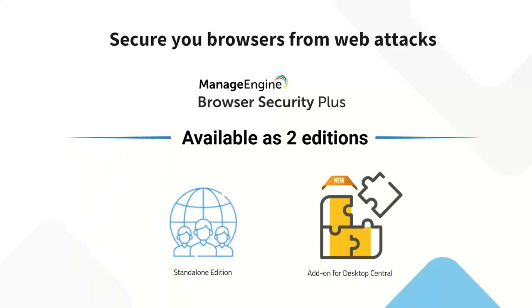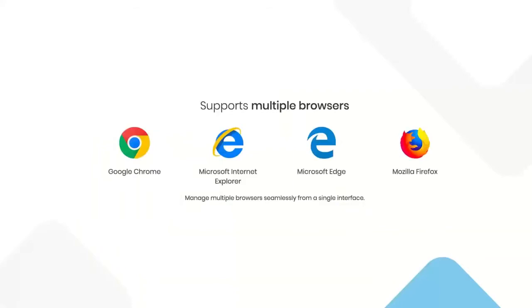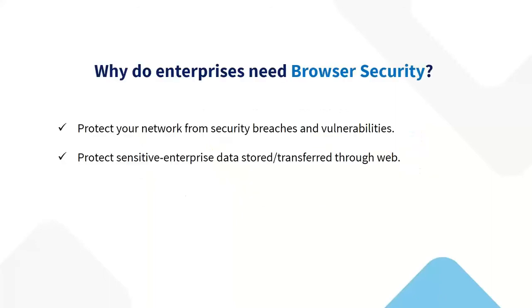Let me go into it. It has two editions. One is a standalone edition, and it also comes into Desktop Central as well. So what are the different browsers that we support? We support Chrome, Internet Explorer, Edge, and Firefox for now, but we plan to add more browsers to this list as well. Why do I need browser security? To protect my network from security breaches, as I explained, and also to protect sensitive enterprise data, and prevent it from going through the web. So to understand this better, what type of security are we talking about?